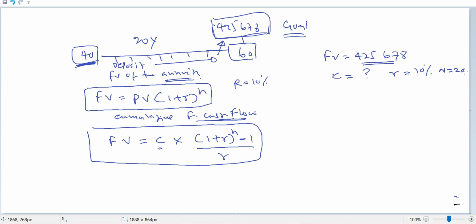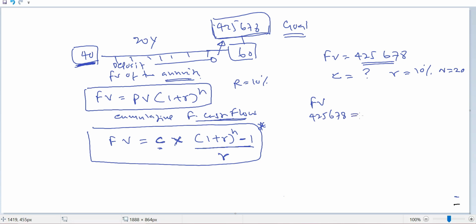So simply substitute these amounts into this formula. Future value is equal to C times 1 plus r to the power n minus 1 divided by r. So future value is 425,678.